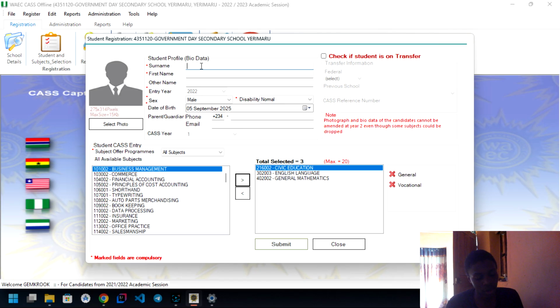So you can change your name, your date of birth and the subject during the time of examination for both WAEC and NECO. But then after the examination, you can correct your name. You can correct your date of birth. You can correct the name, which includes the surname, the first name and others. You can correct them completely.